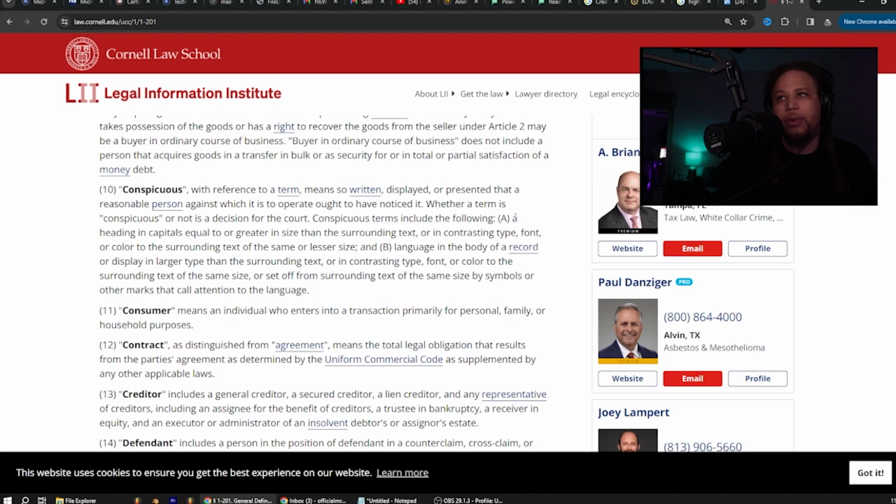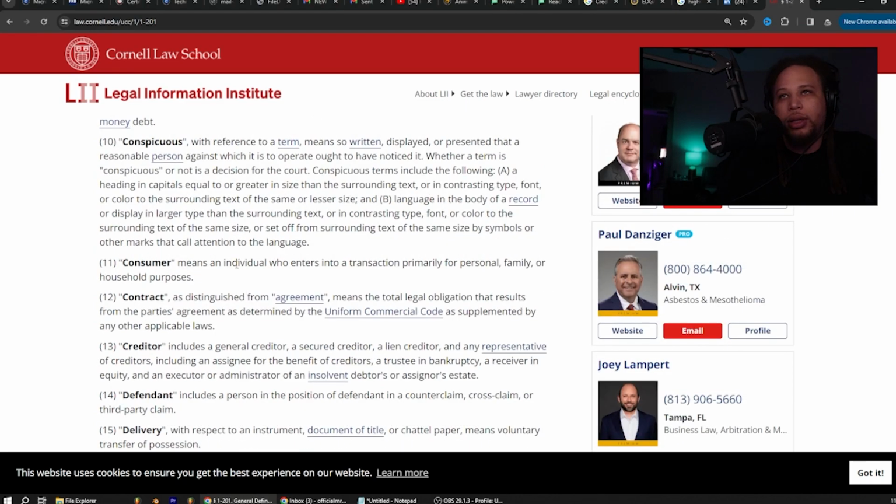Conspicuous terms include the following: A, a heading in capitals equal to or greater in size than the surrounding text, or in contrasting type, font, or color to the surrounding text of the same or lesser size. And B, language in the body of a record or display in larger type than the surrounding text, or in contrasting type, font, or color to the surrounding text of the same size, or set off from surrounding text of the same size by symbols or other marks that call attention to the language.